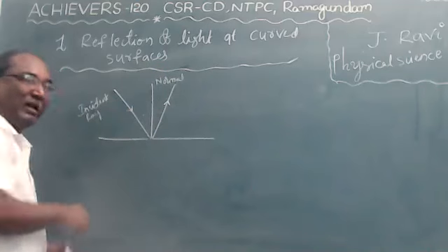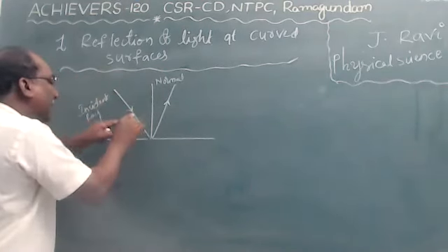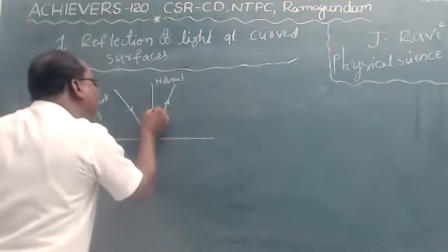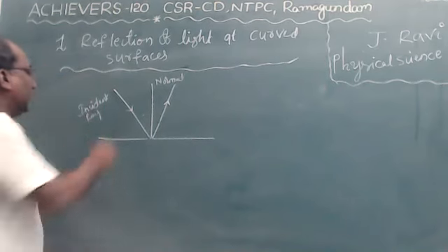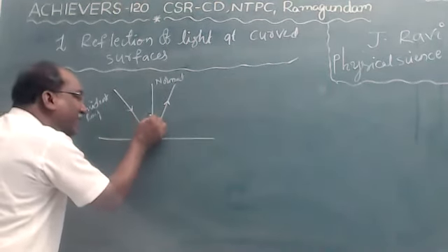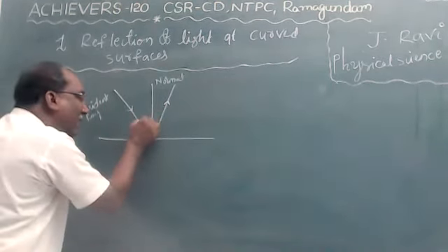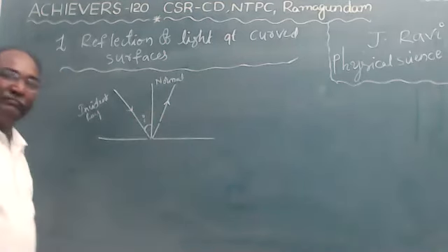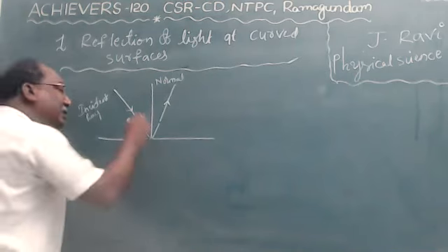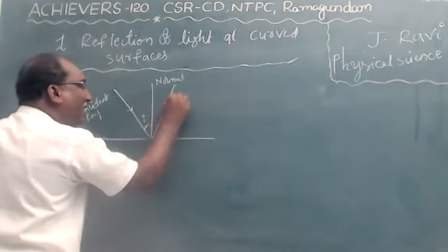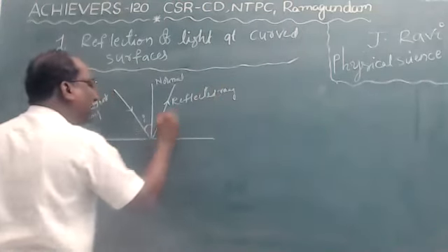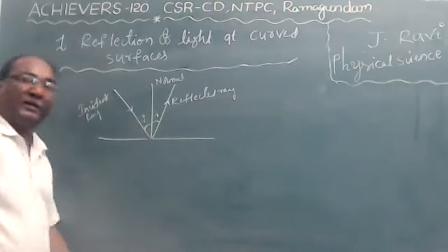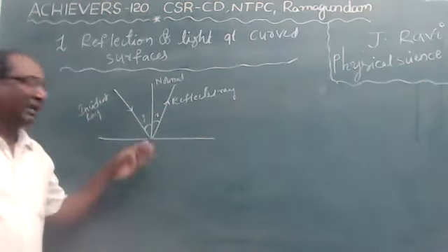The angle between the normal and the incident ray is called the angle of incidence, denoted by I. The angle formed between the normal and the reflected ray is called the angle of reflection.